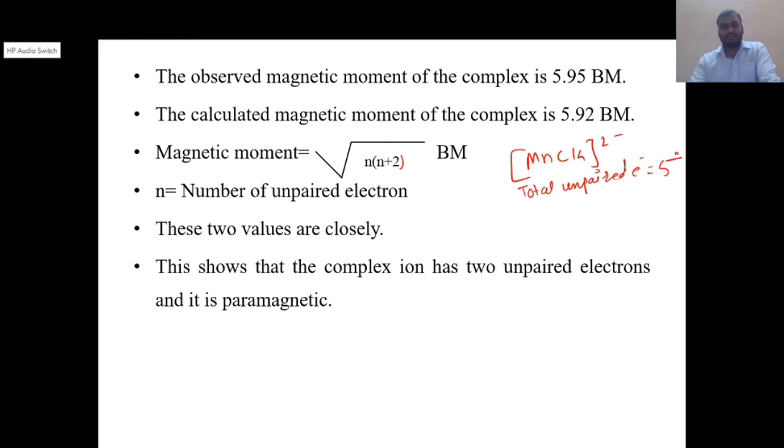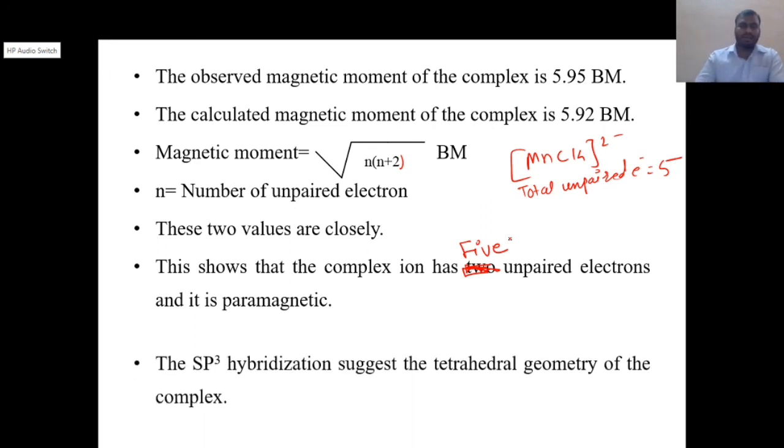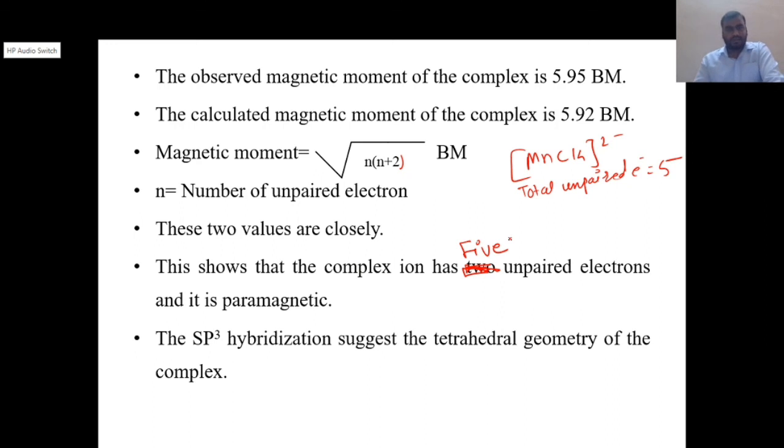So this shows that the complex ion has 5 unpaired electrons and it is paramagnetic. The complex forms sp3 hybridization, and this suggests that the complex geometry is tetrahedral.